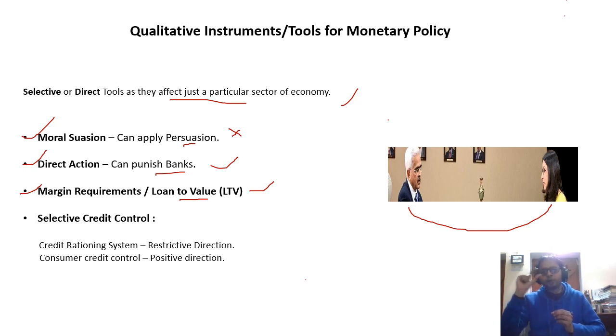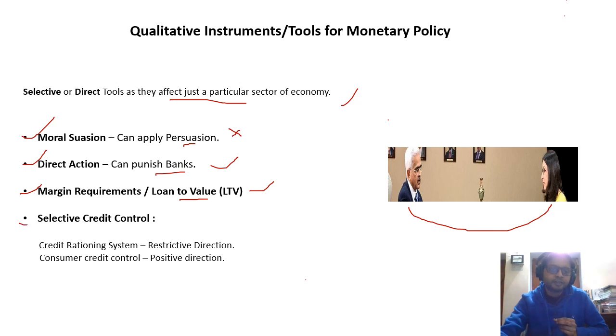For that amount of collateral, X% of that collateral is misused. So RBI can control that X% of the collateral to curb the demand and supply in the economy and have better control on the demand and supply side of the economy. So this concept was used, loan to value.